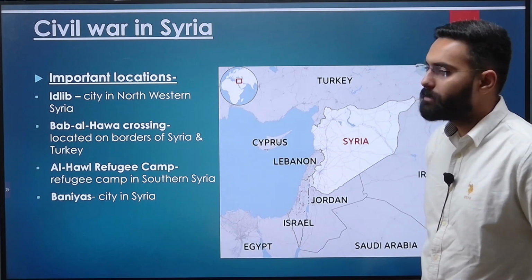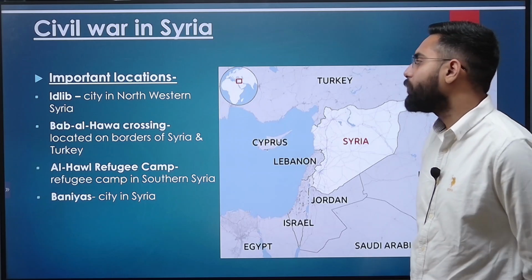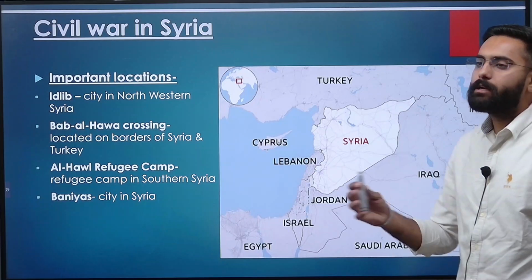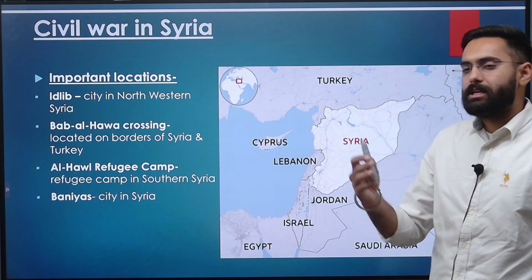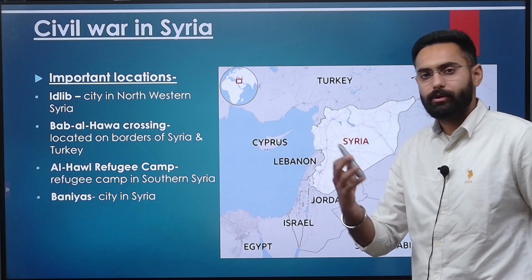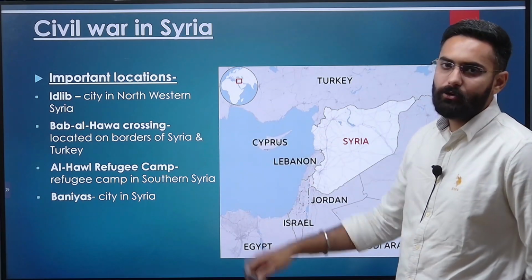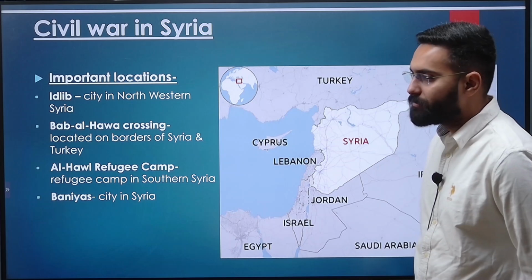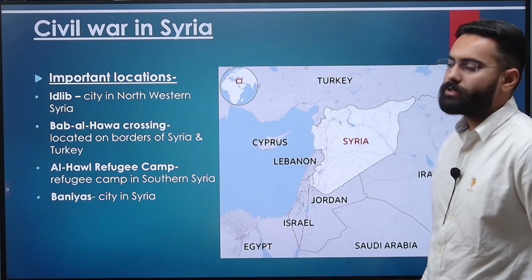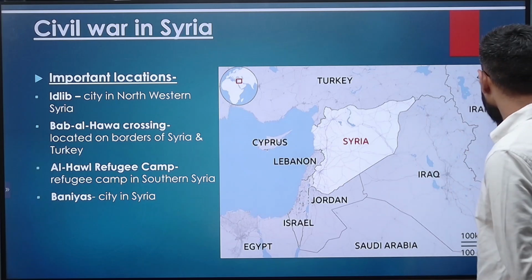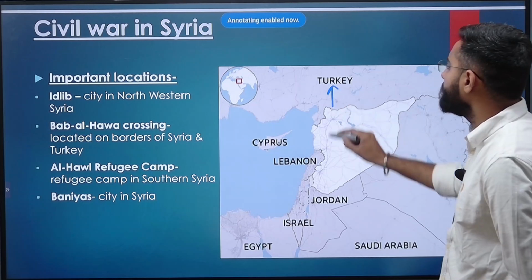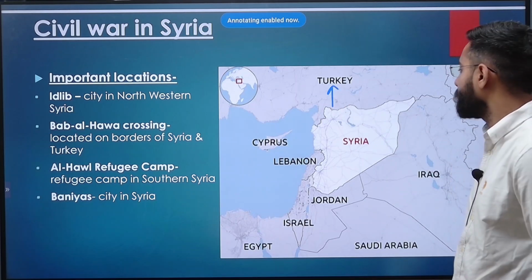So सबसे पहले Idlib, which I told you is a city in northwestern Syria. Then Bab al-Hawa crossing. It is basically a crossing between Syria and your Turkey. That is Asian Turkey का जो region है उसके बीच में ये बाब अल हवा क्रॉसिंग आपको देखने को मिलेगी. Al-Hawl refugee camp, which is a refugee camp in southern Syria, and Banias, which is also a city in Syria. So Syria, अगर इसका भी मैप देखें, then Syria is being bordered by Turkey, जिसके साथ बाब अल हवा क्रॉसिंग आपको देखने को मिलेगी.